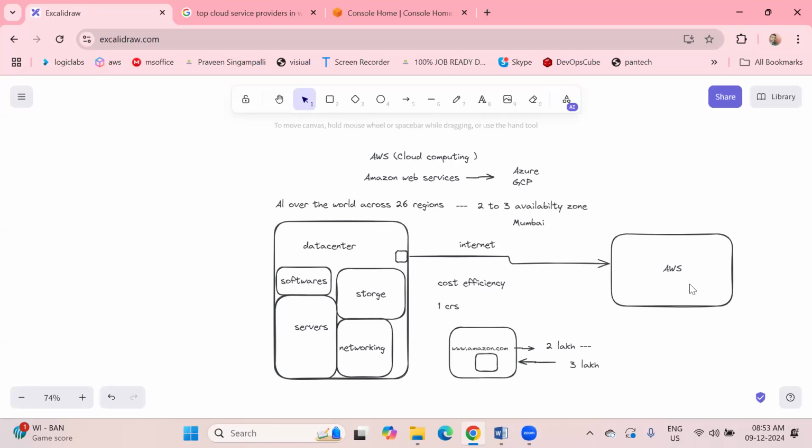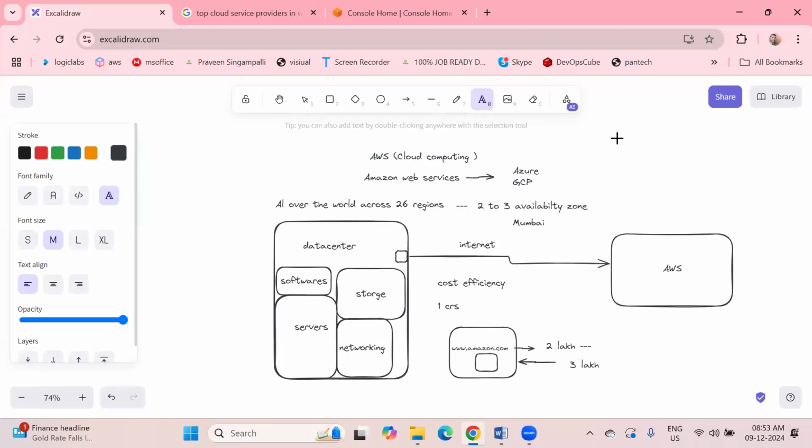Okay. So in this AWS, what are the things we are going to learn? What are the services we are going to learn? Let's discuss the services. The first service we are going to learn is EC2. What is EC2? Suppose we are creating servers. These servers we are going to establish with the help of the EC2 service.